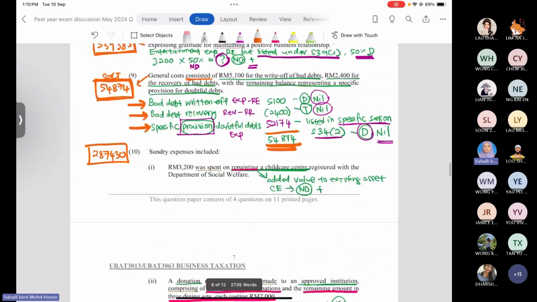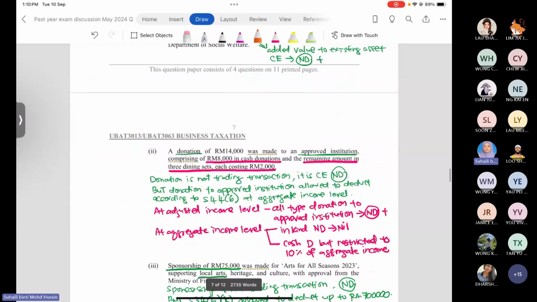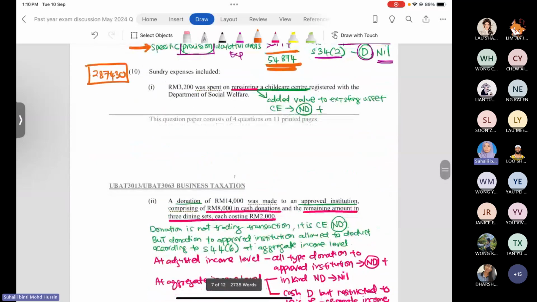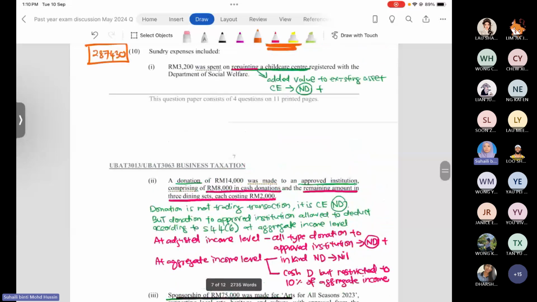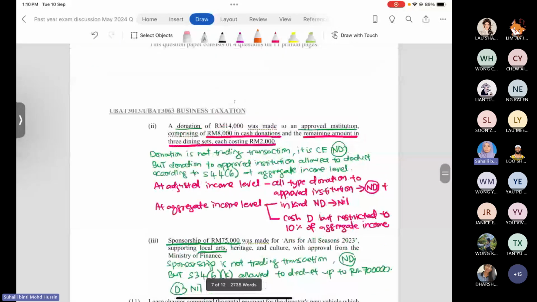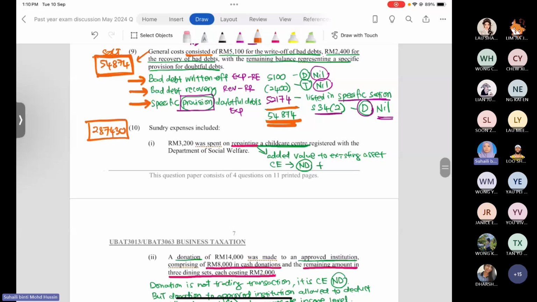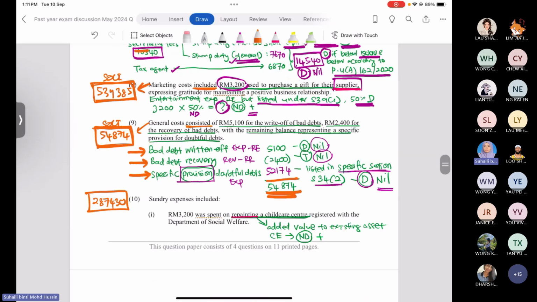Okay, so for sundry expenses, you have three items, number 10.1, number 10.2, number 10.3. When you total up all of 10.1, 10.2 and 10.3, you cannot get the total amount of 287,430 ringgit because the items only give you a certain amount. Compare with number 9, they give you the total amount and all the transactions listed in number 9, when you total up, you get back the amount 54,874,000 ringgit. So that is the difference between included and consisted.